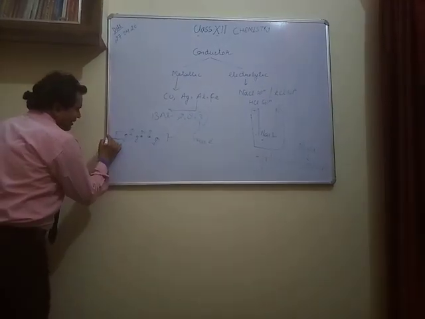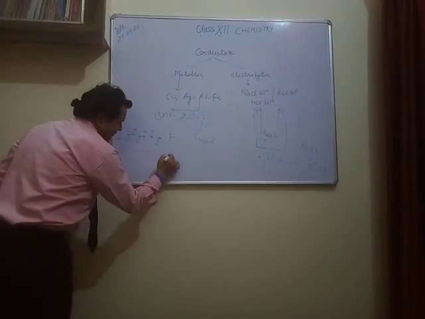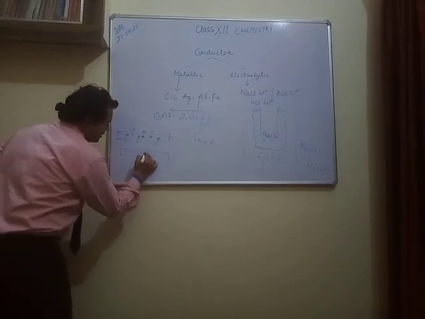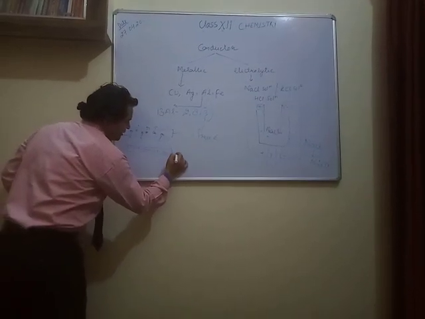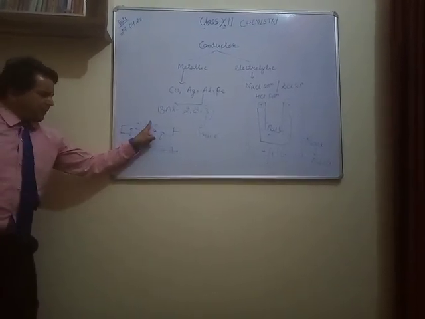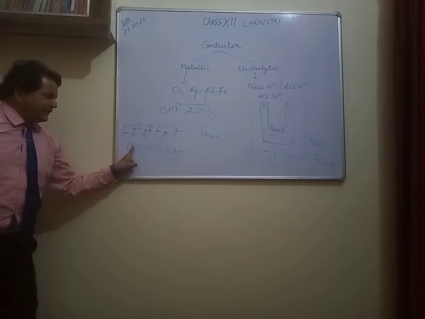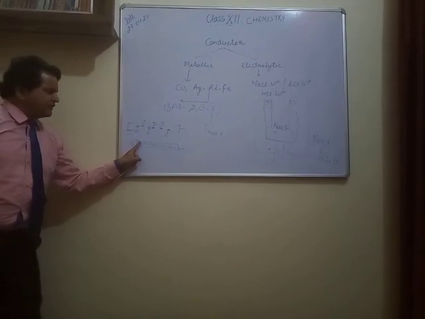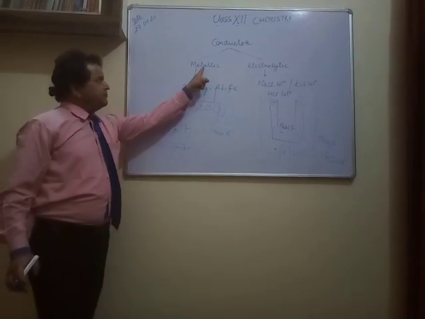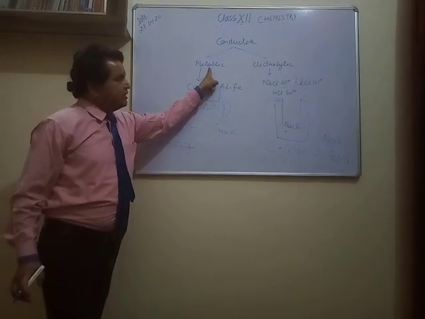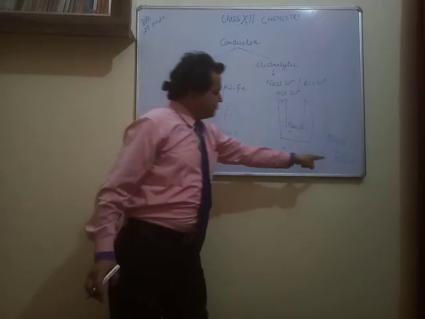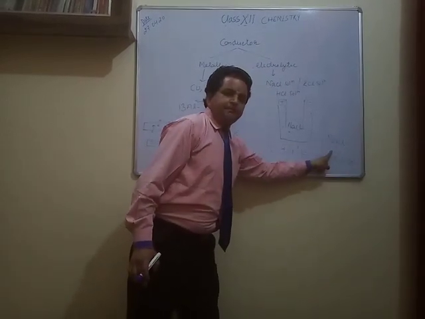These are the free electrons. When they are connected to an electric circuit, whenever they face an electric force, these electrons move in a straight direction and carry the charge. You know, electrons are charged particles. Each electron carries 1.6 × 10^-19 coulomb charge. These electrons are the charge carriers in metallic conductors, while in an electrolytic conductor, the ions are the charge carriers.